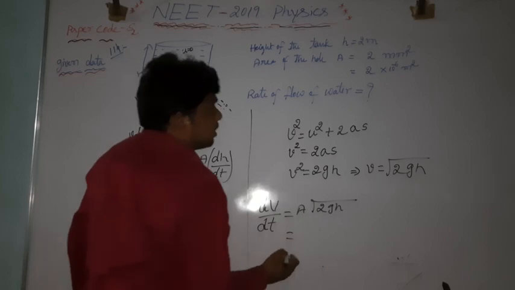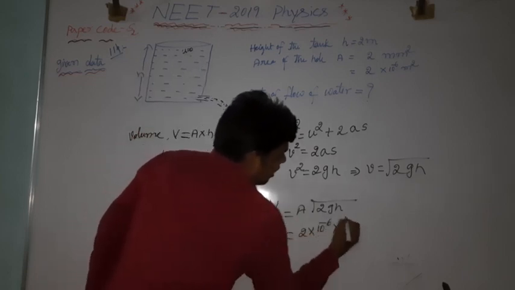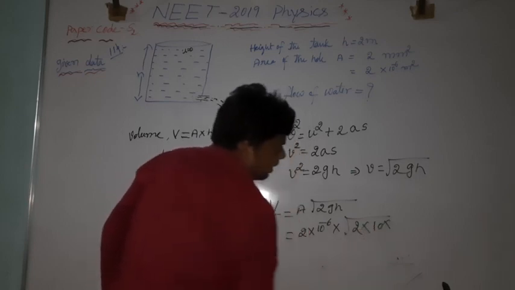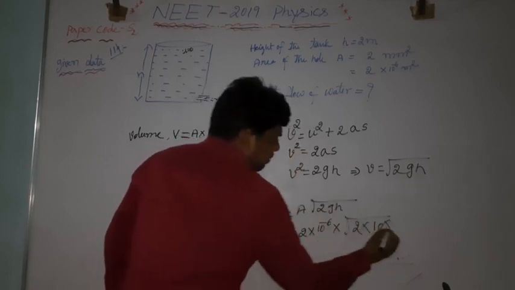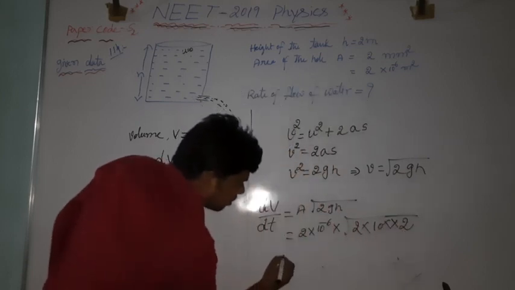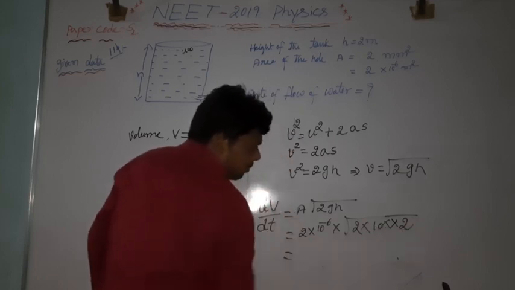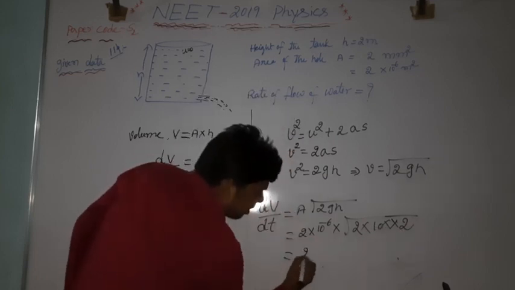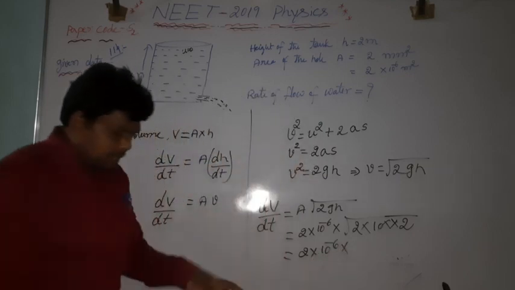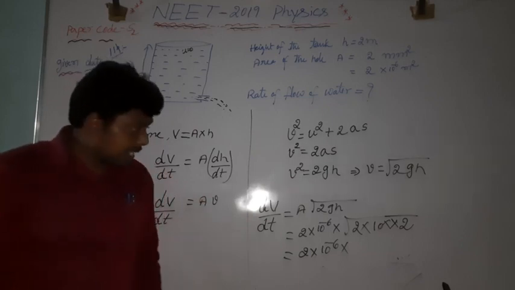Area is what they have given, 2 into 10 to the power minus 6, into 2 into acceleration due to gravity, taking the general value nearly 10, into height of the water 2 meter. That is 2 into 10, 20. 20 into 2, 40. Square root of 40. If you observe the options, there is a variation of nearly 3 to 4 magnitude.